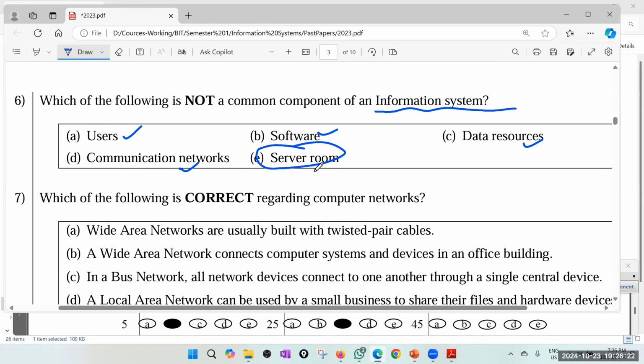So it is hardware, software, of course, special software called database, then network and users. We don't take firmware separately because we have more general concept. So server room is definitely the answer. 6 answer must be E.